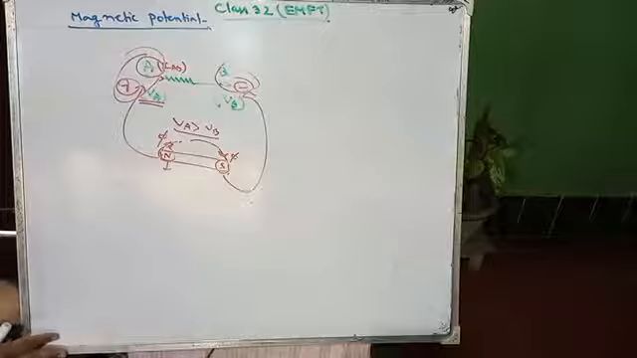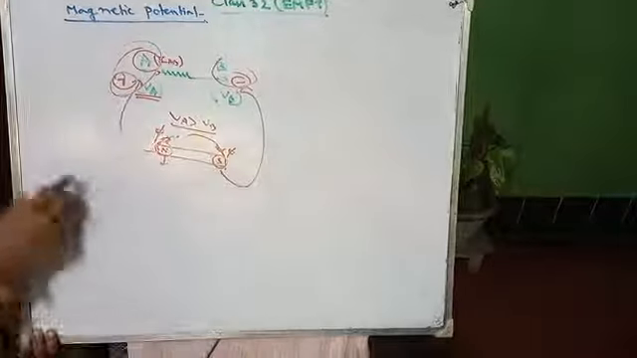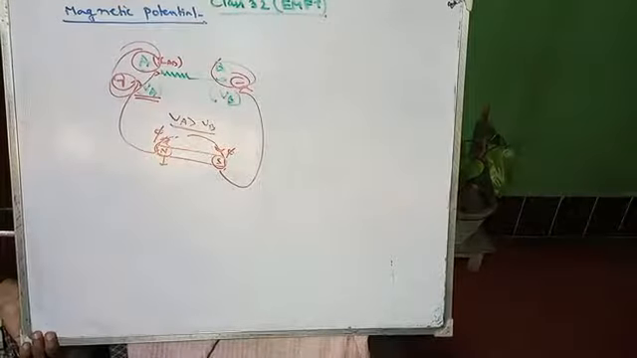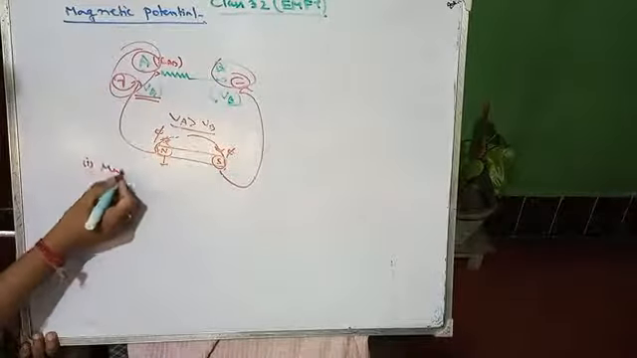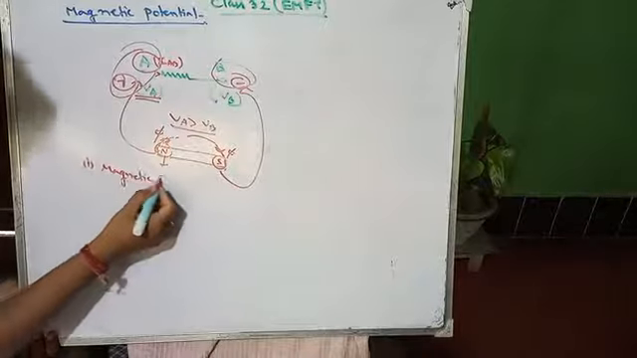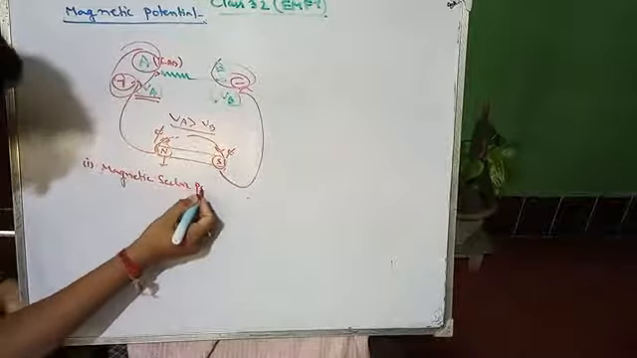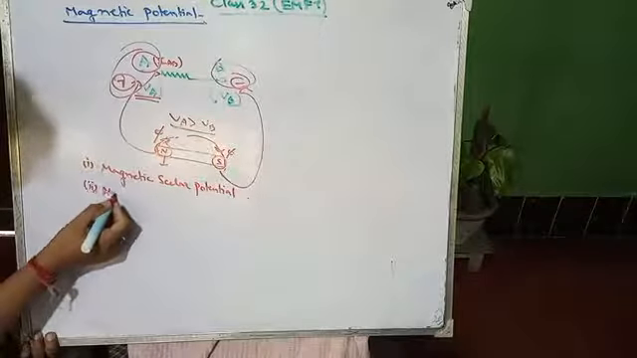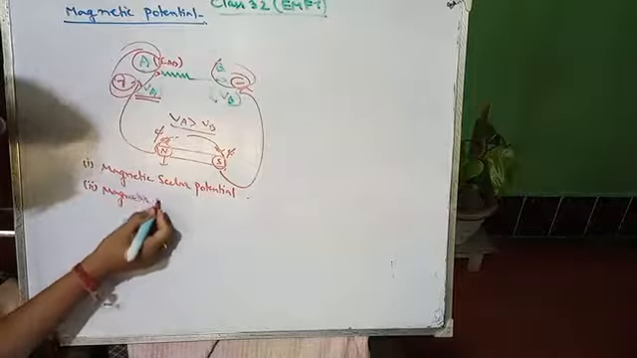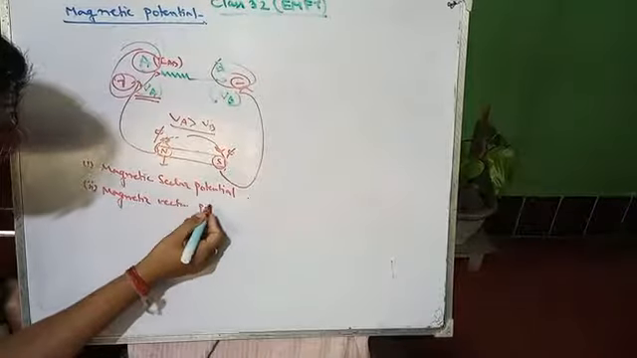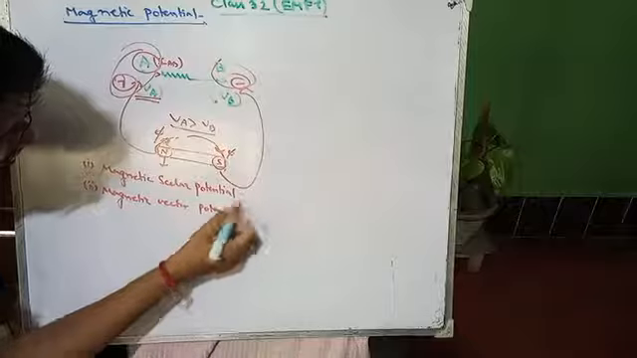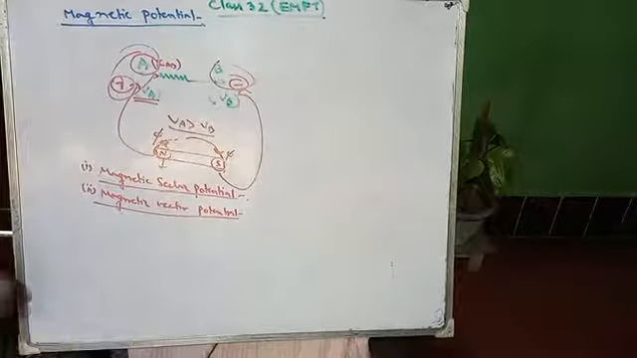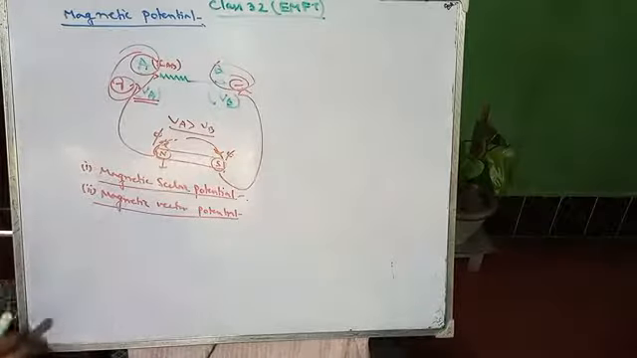The magnetic potential is of two types. First one, magnetic scalar potential, and second one, magnetic vector potential. Today I have to complete these two. So write down the statement first for magnetic scalar potential.